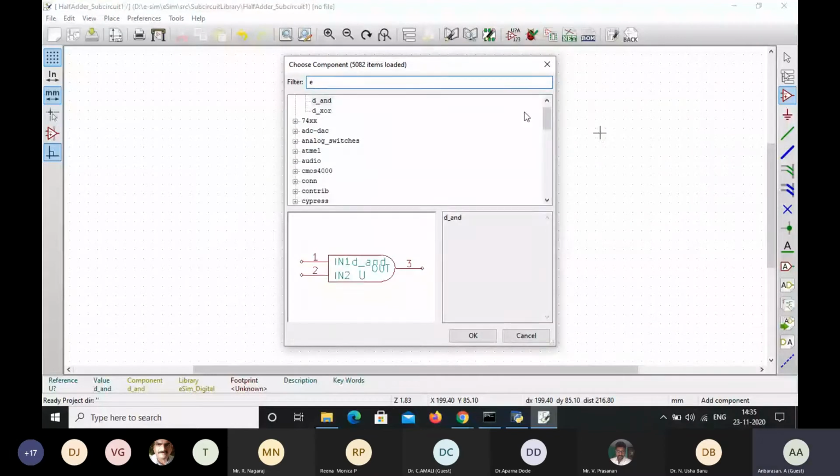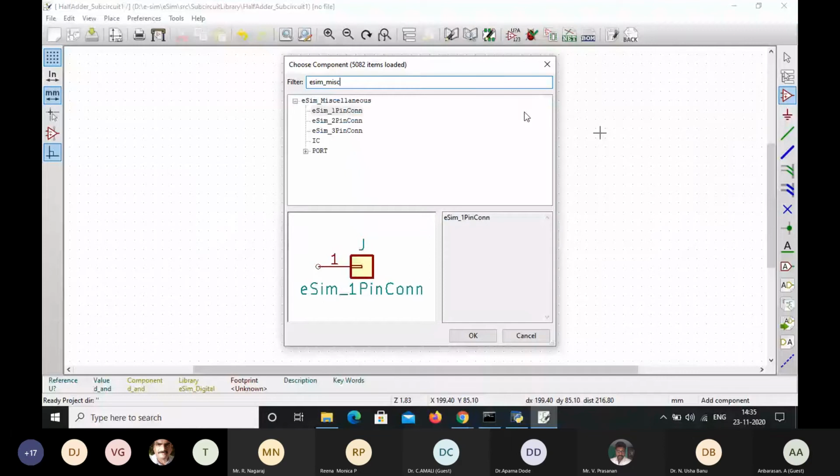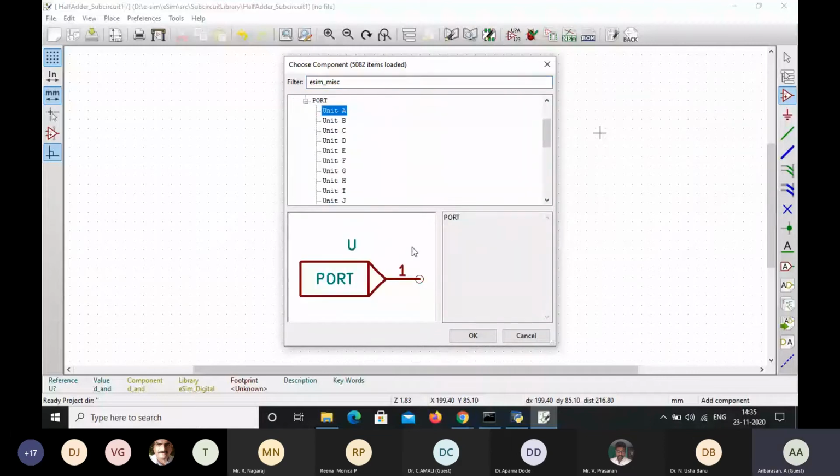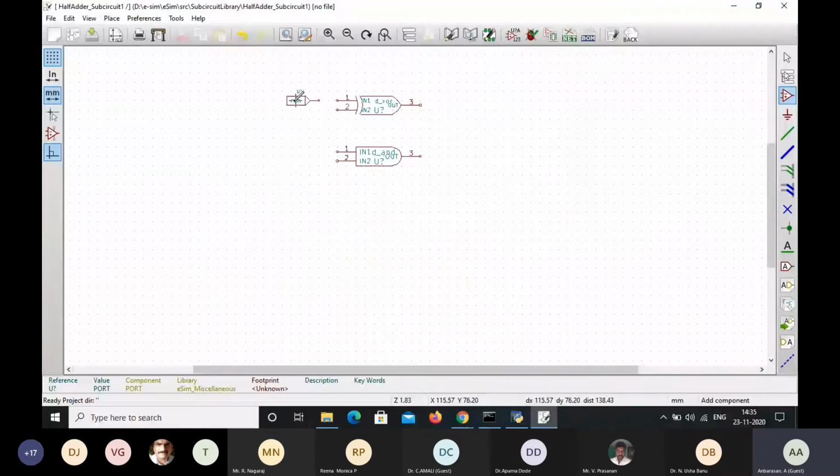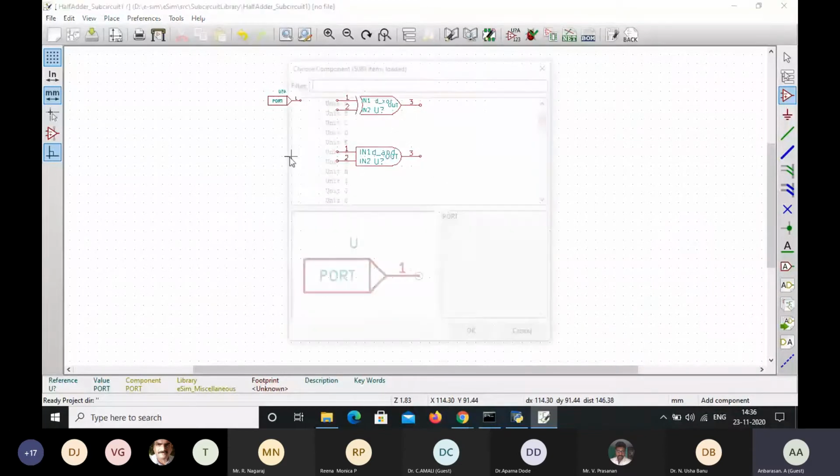eSim underscore miscellaneous. So in this, port A, I'm going to select port A with terminal 1 that is connected to the input terminal of the XOR gate.